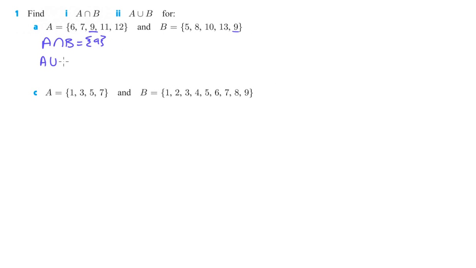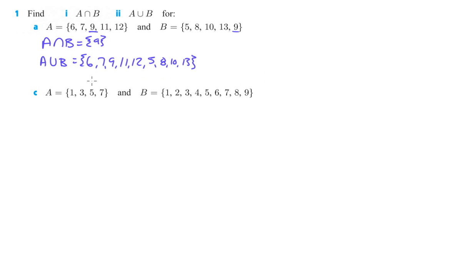A union B is everything that's mentioned in either of the sets. So I'm just going to start with listing set A, 6, 7, 9, 11, 12, and then list all the other ones that are not listed over here, which is 5, 8, 10, and 13.